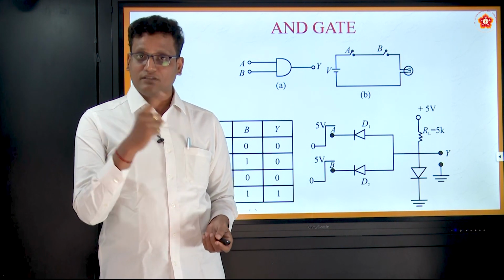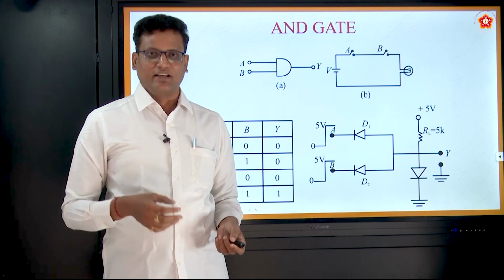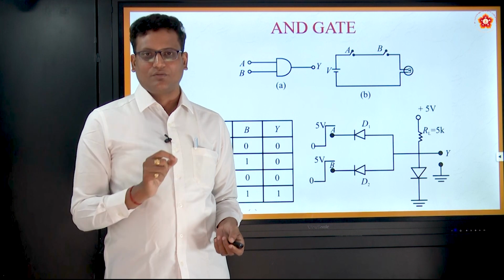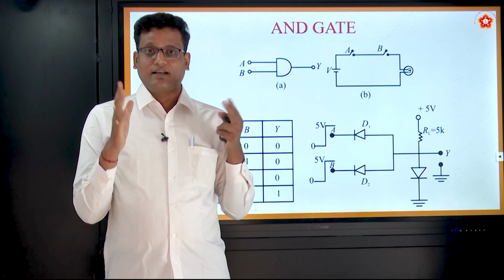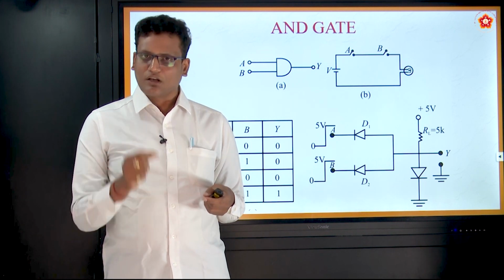There is another name for this. This is an interview question for a competitive examination. What is the other name of the AND gate? Coincidence gate. What is the other name of the AND gate? Coincidence. When two things coincide, what happens? Your common sense should say.